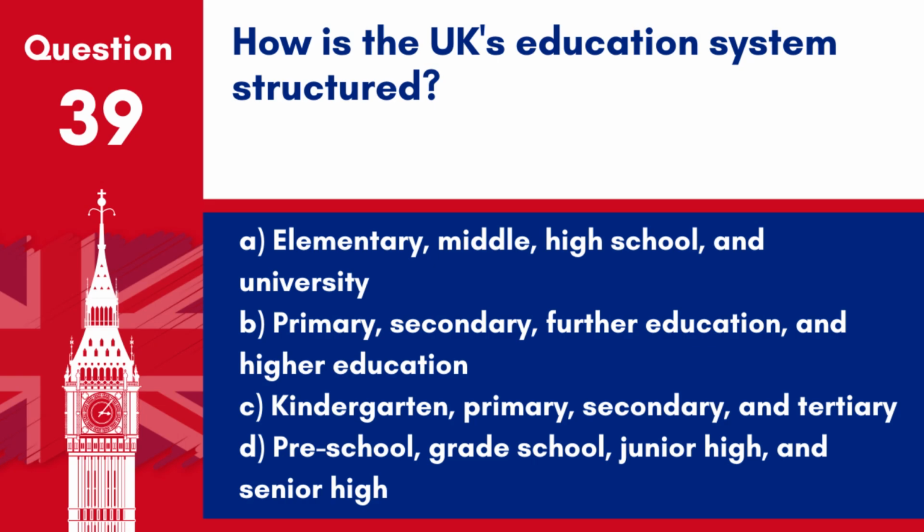Answer: B. Primary, secondary, further education and higher education. The UK's education system is structured into primary, ages 4 to 11, secondary, ages 11 to 16, further, optional, ages 16 to 18, and higher education, university level.